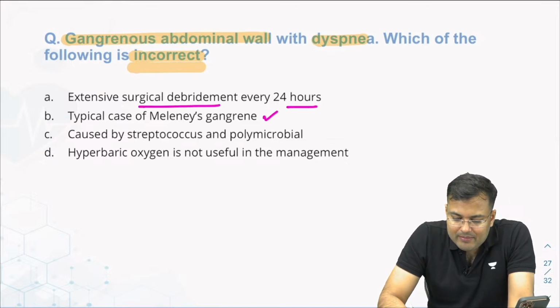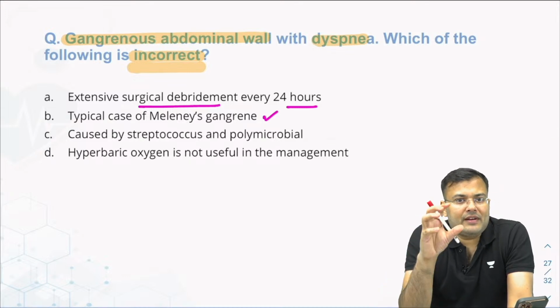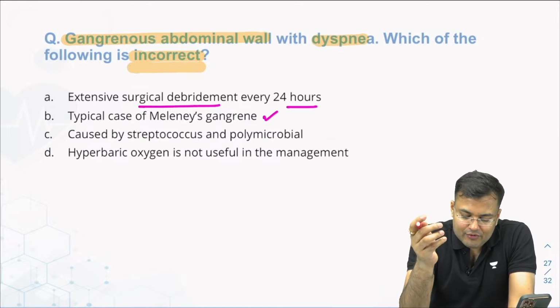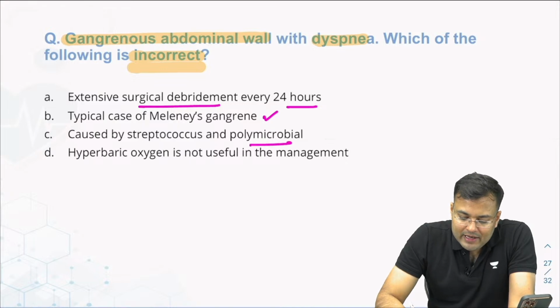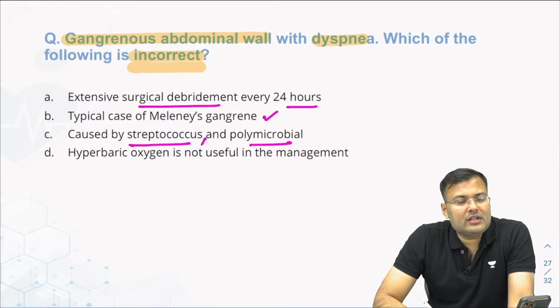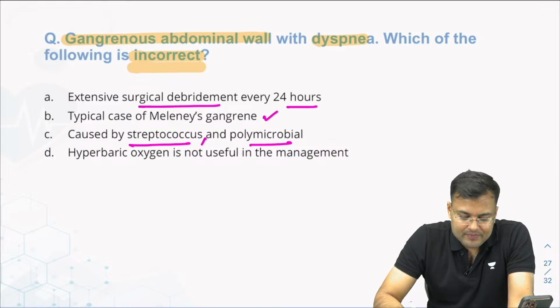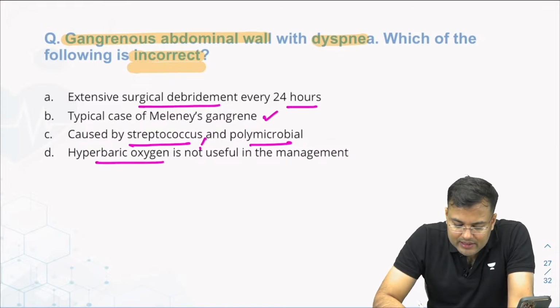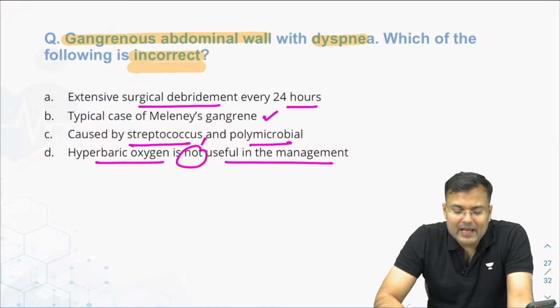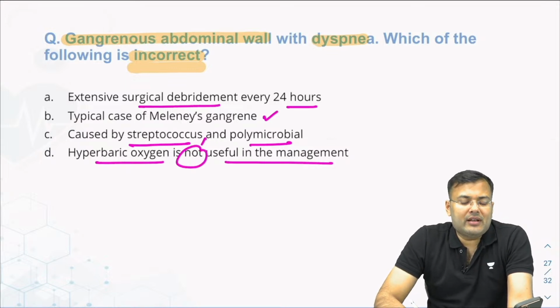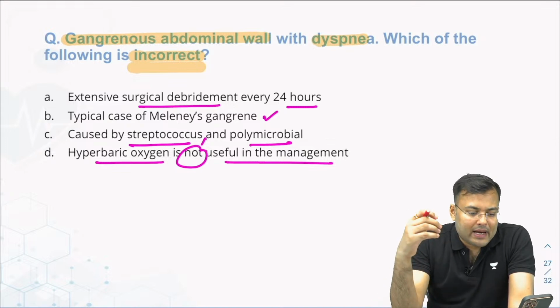Extensive surgical debridement. Generally, we have to perform debridement of the necrosed area every 24 hours. It is polymicrobial. It is caused by streptococcus. So, multiple bacteria are responsible, sometimes staphylococcus and streptococcus. Hyperbaric oxygen, it is not useful for management. Is this option correct or incorrect? Tell me, guys. Hyperbaric oxygen.